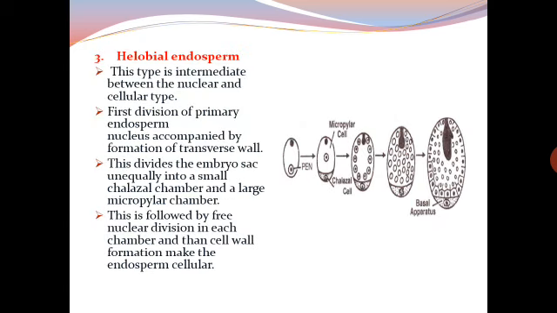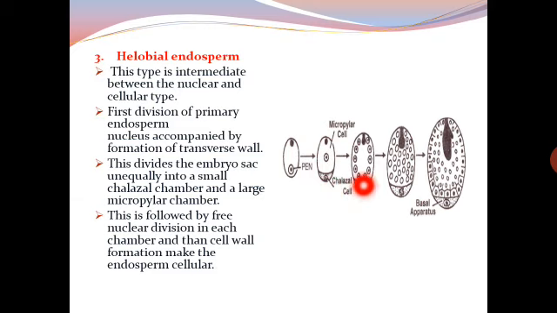The third type is helobial endosperm. This type is intermediate between the nuclear and cellular type. The first division of primary endosperm nucleus is accompanied by formation of a transverse wall. This divides the embryo sac unequally into a small chalazal chamber and a larger micropylar chamber. You can see here transverse division has occurred and it has resulted in the formation of a micropylar cell and a chalazal chamber or the chalazal cell.